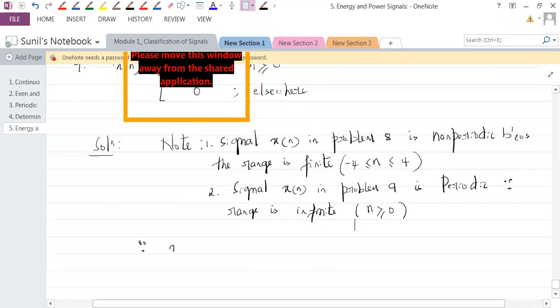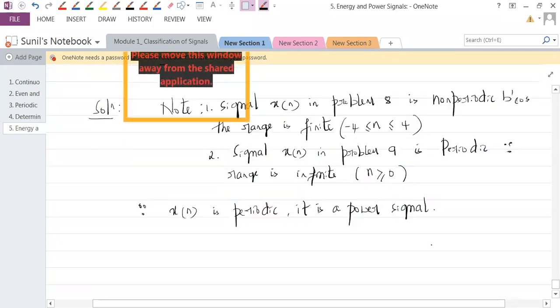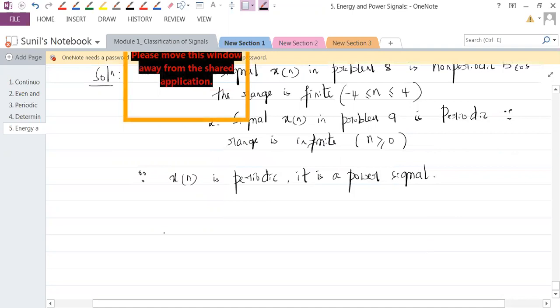Since x of n is periodic, it is a power signal. Is that okay with you?